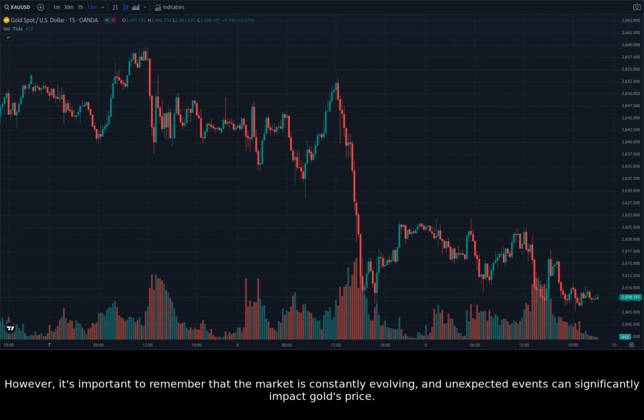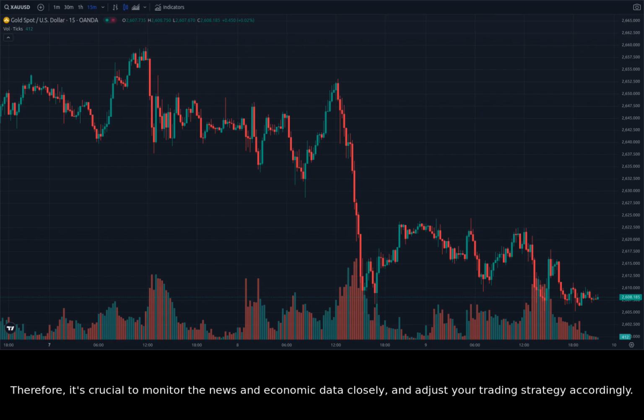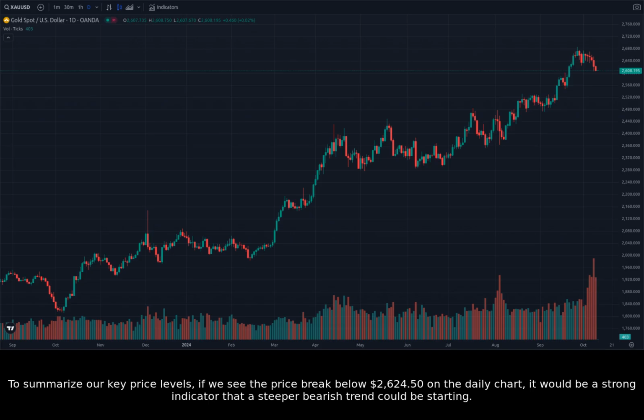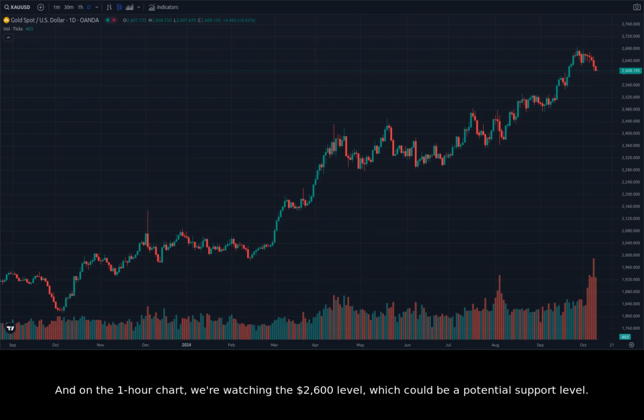However, it's important to remember that the market is constantly evolving, and unexpected events can significantly impact gold's price. Therefore, it's crucial to monitor the news and economic data closely and adjust your trading strategy accordingly. To summarize our key price levels, if we see the price break below $2,624.50 on the daily chart, it would be a strong indicator that a steeper bearish trend could be starting. And on the 1-hour chart, we're watching the $2,600 level, which could be a potential support level.